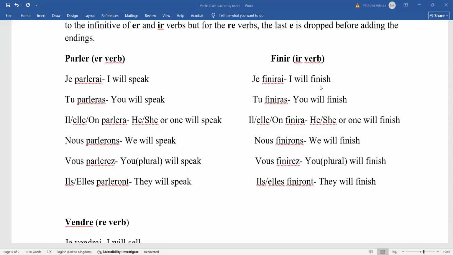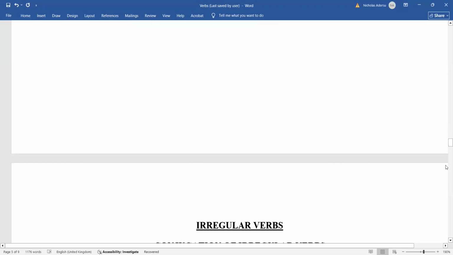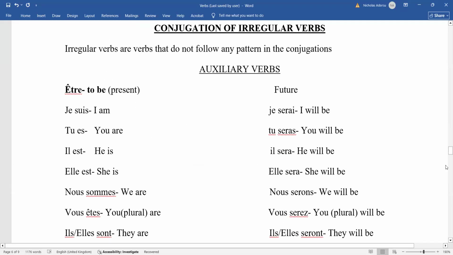Do you understand what we are doing? Oui. Okay. Très bien. So that is it for the future tense. So now, if you are supposed to conjugate a verb in the present tense and in the future, you should be able to do it. And I think last week I walked you through some of the irregular verbs too. You see that I said the irregular verbs, their conjugation does not follow any pattern. Right? So you have to know them as they are.